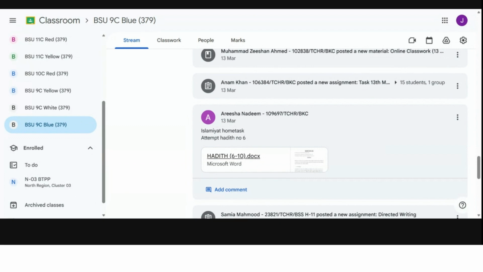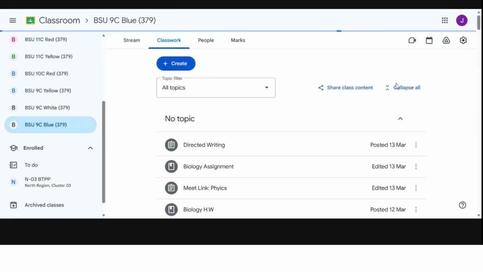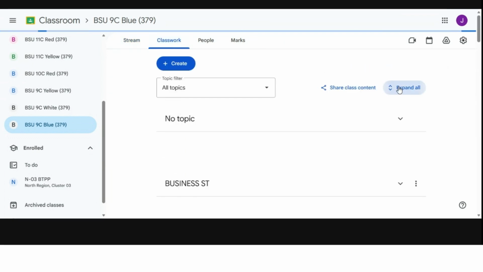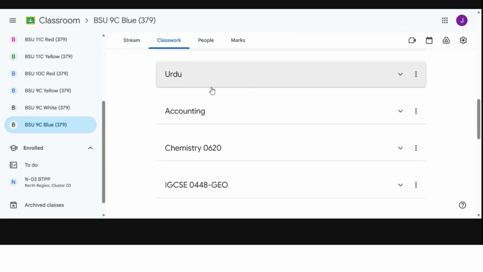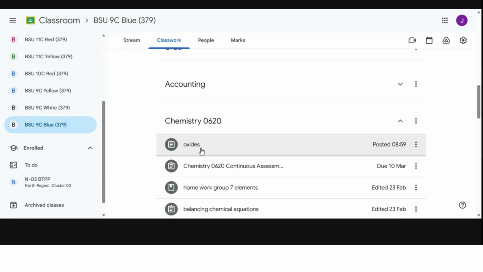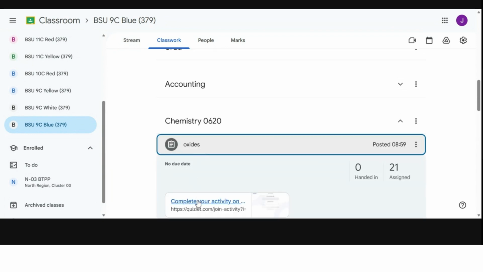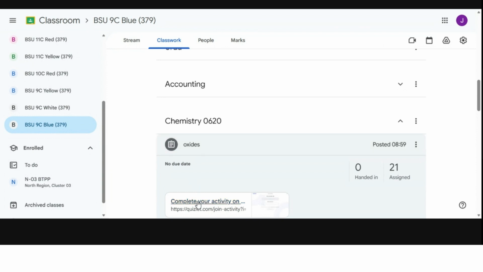Go to the chemistry tab, classwork here, and then there is an assignment, oxides. Go there, and then you have an access code: capital A, capital J, capital I, 8, capital I, capital C. Write down your own name here, and then join the activity.